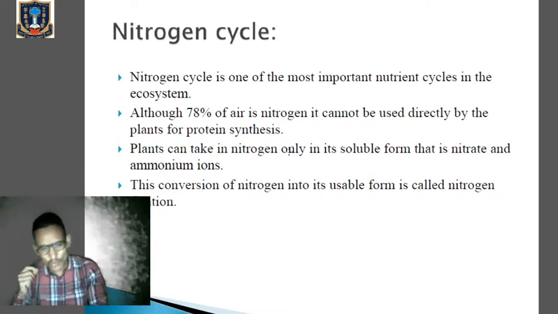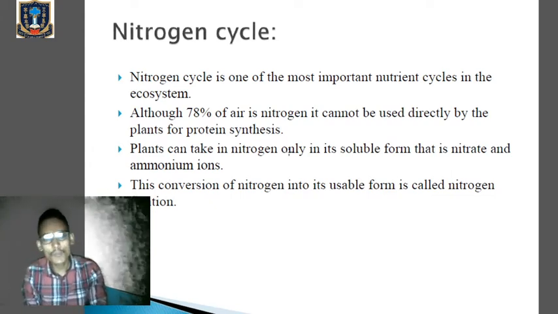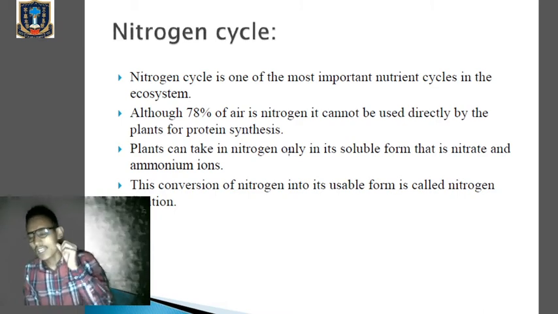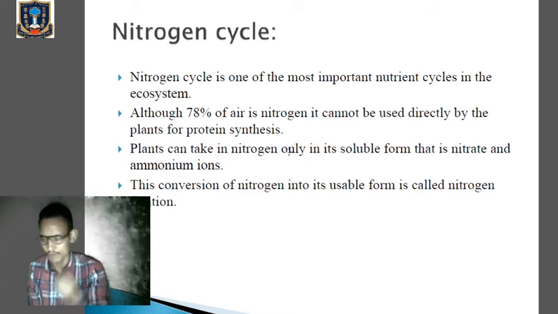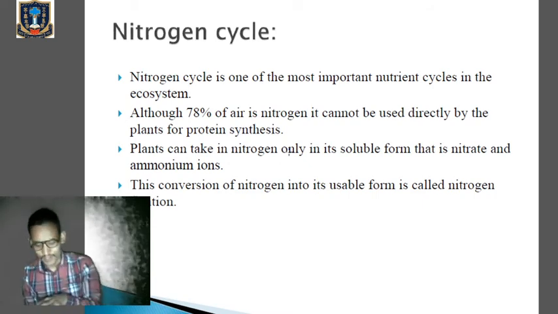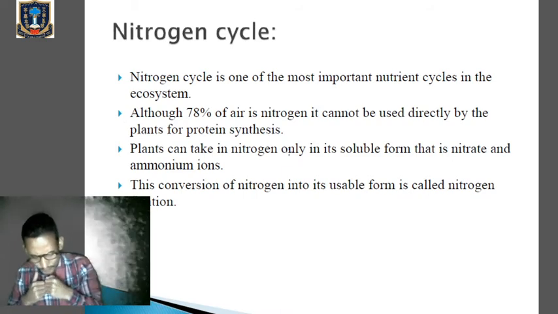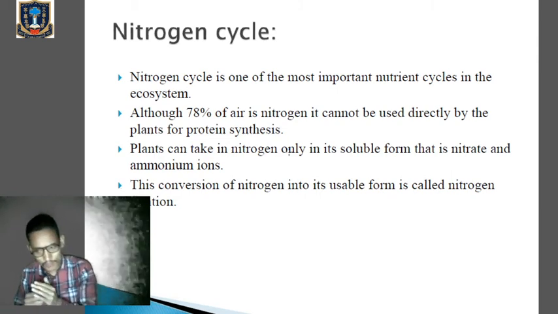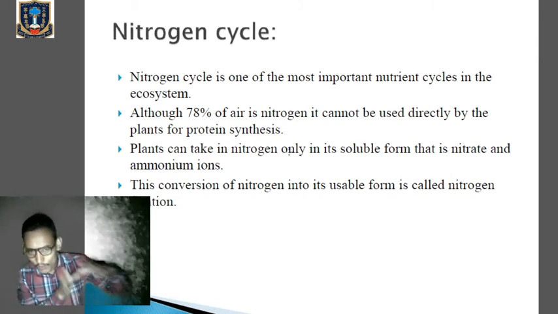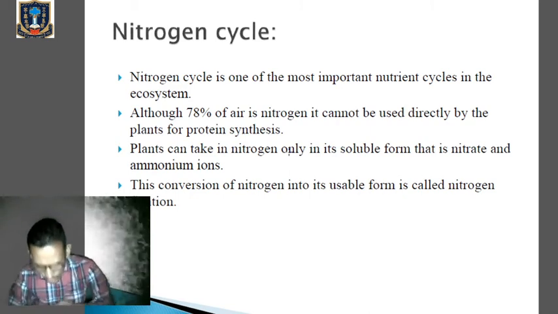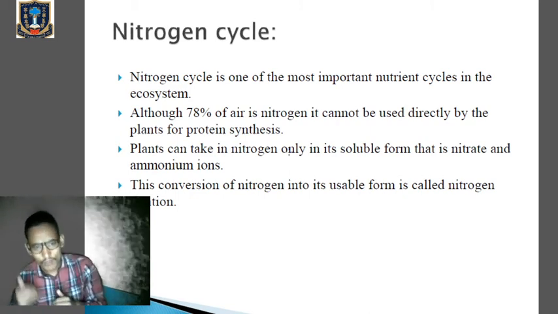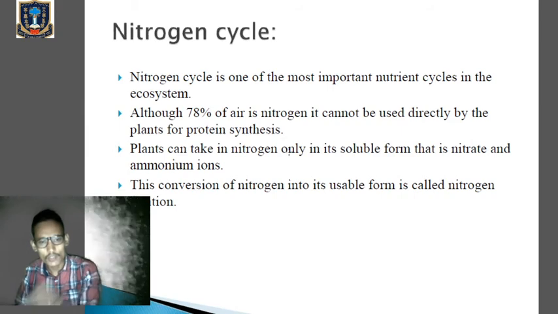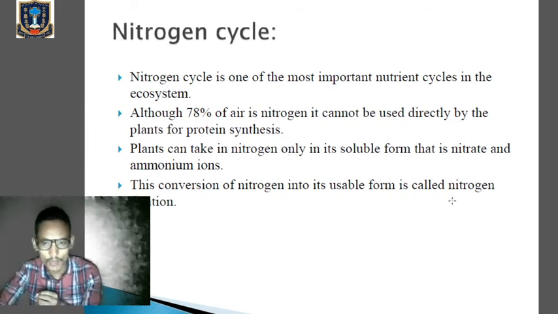So nitrogen is essential for the synthesis of protein. Although 78% of the air is nitrogen, it cannot be utilized directly by living organisms, let's say by the plant, for protein synthesis. So nitrogen has to become soluble in order to be utilized by the plants. It has to be changed into nitrate and ammonium ion so that the plant can use it to synthesize protein. This conversion of nitrogen into its usable, soluble form, into ammonium ion and nitrate, is known as nitrogen fixation. Clear? So what is nitrogen fixation?